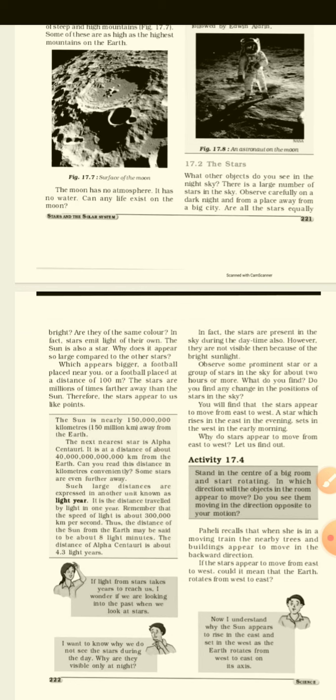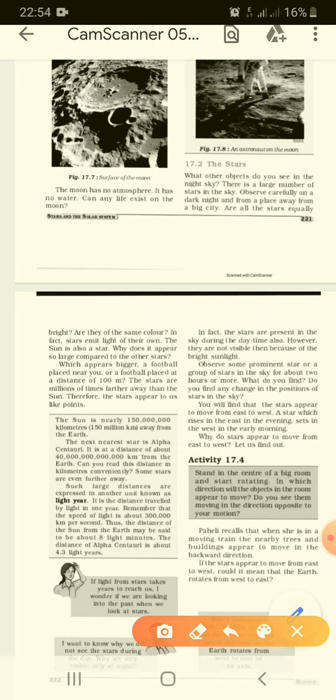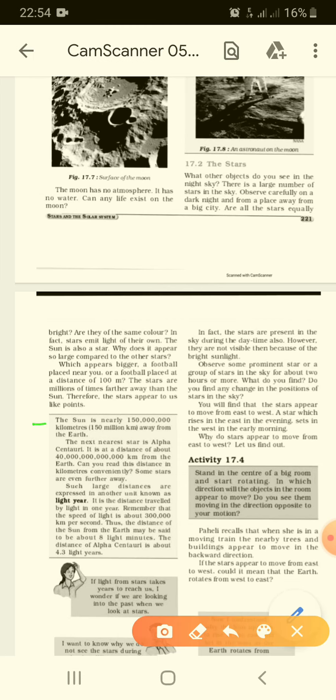Also, we learned that the stars keep on moving. They appear to be moving from east to west because the earth keeps on rotating. This is the reason why stars appear to move from east to west. The sun is nearly 150 million kilometers away from the earth.